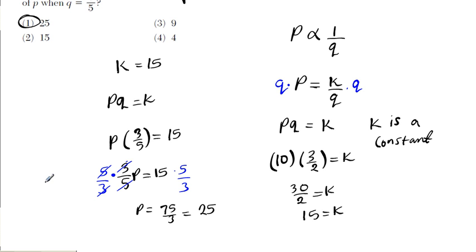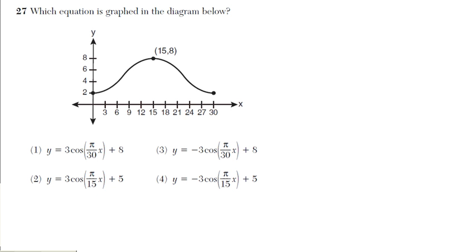Alright, now let's move on to the last question. Question number 27. It says, which equation is graphed in the diagram below? So the question is: is this a positive cosine or a negative cosine? If it's negative, we eliminate these two. If it's positive, we eliminate these two, okay?